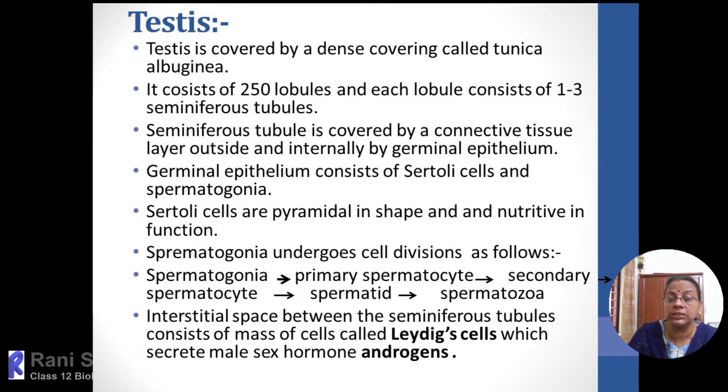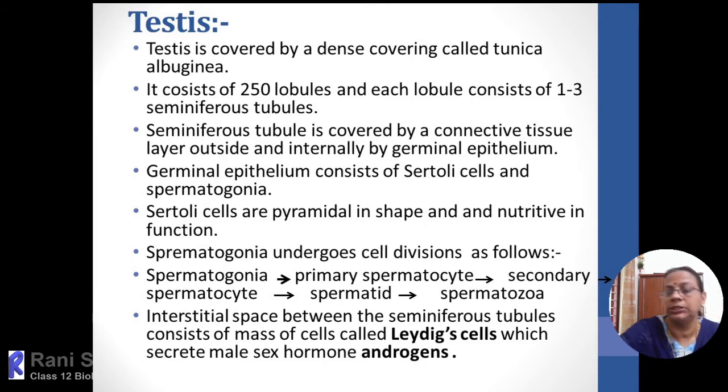So the discharge of the semen, when we say semen, it is actually seminal plasma plus sperms. Each release of semen from the penis is called ejaculation. And there is a small difference between ejaculation and insemination.